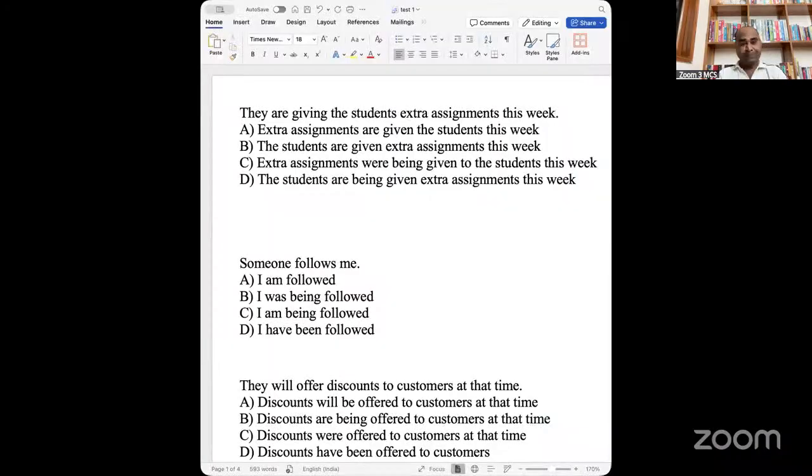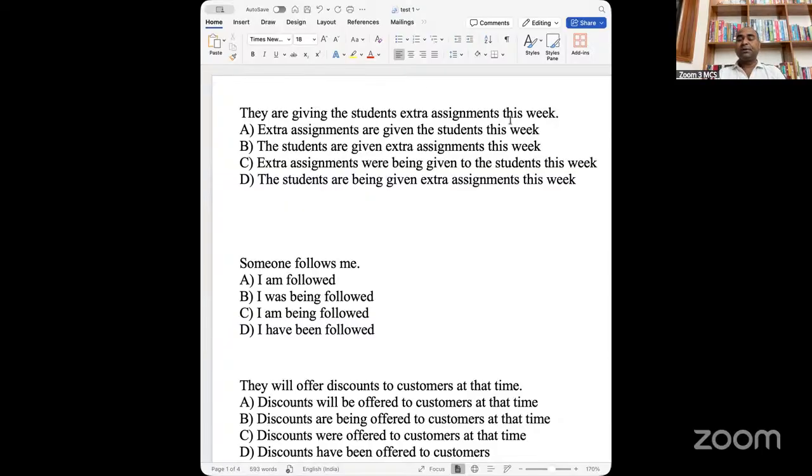As I have promised you that I'll join you with a new discussion, new point, new style, and that will be mock test and mock test analysis. So we are going to start with the mock test discussion and mock analysis, and the questions will be based on your passive voice. Okay, so the format that we are going to follow will be completely passive voice. All right, so let's begin.